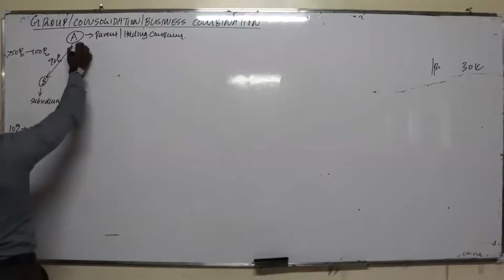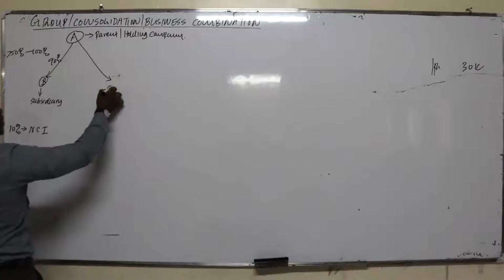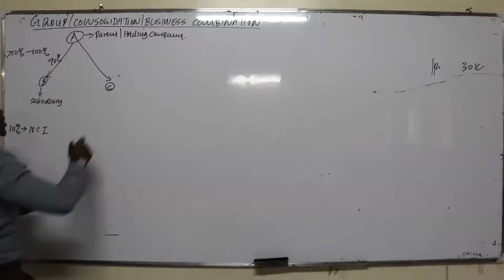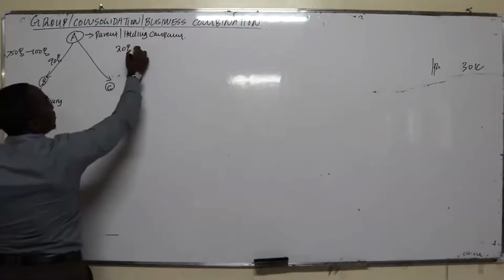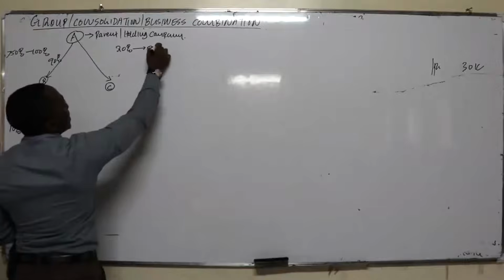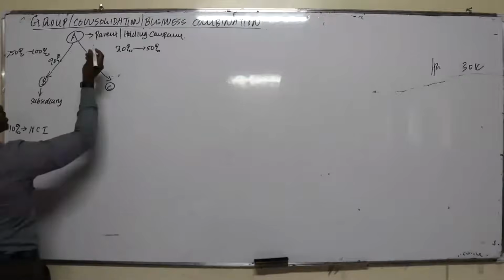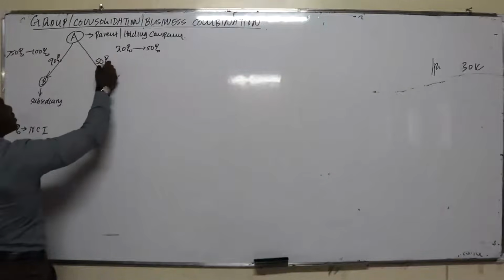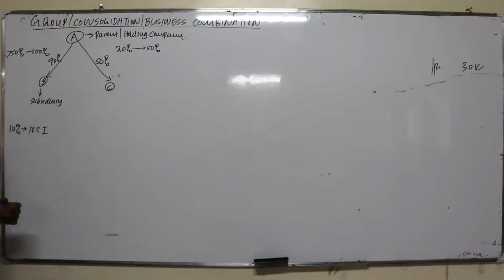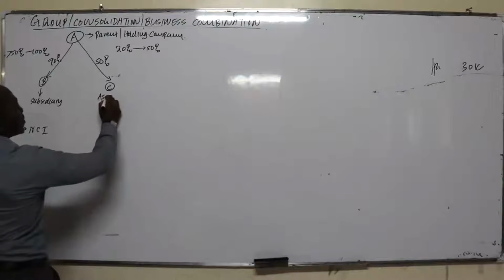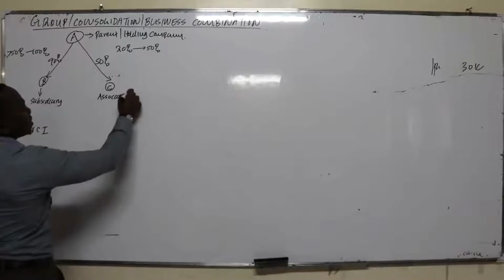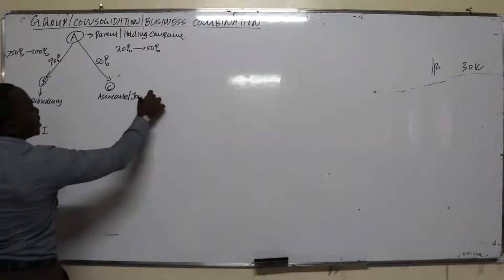Also, company A may decide to acquire another company, let's call it company C. In this case, we acquire between 20% and 50% of the shares. Let's assume 50%. So 50% does not yet qualify to be a subsidiary. This one becomes an associate or a joint venture.